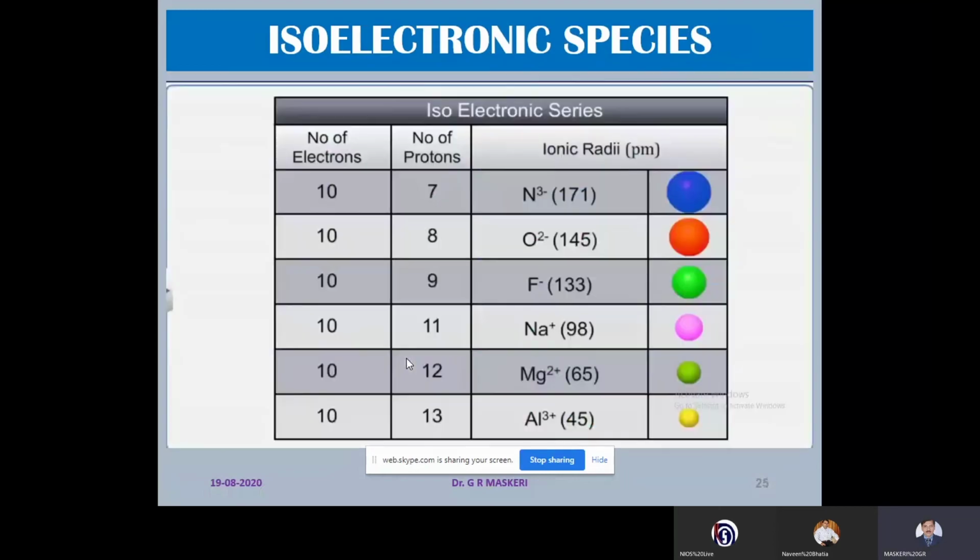All these are having 10 electrons, therefore they are isoelectronic species. But if you look at the size, from the nitride ion to the aluminum ion, the size decreases. The reason can be noted here. Even though all of these are having 10 electrons, the number of protons changes. The number of protons is 13 in case of aluminium. As the number of protons increases, size decreases.